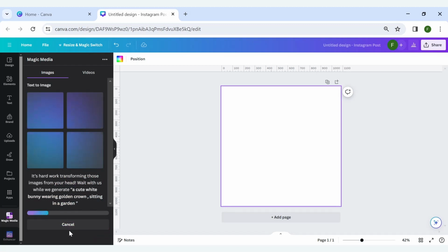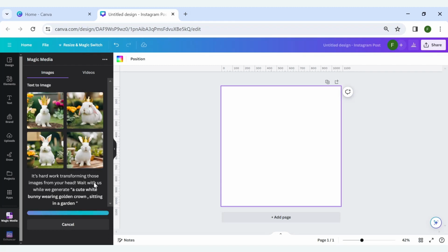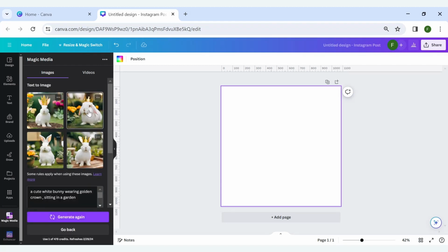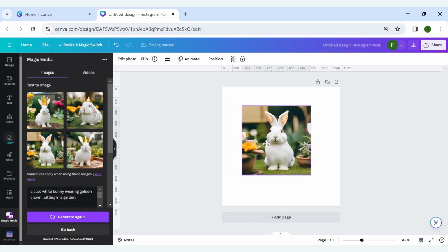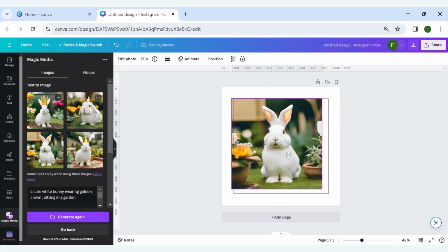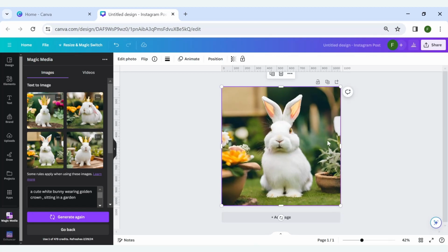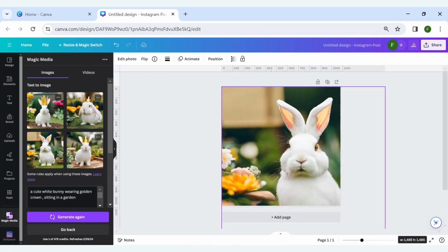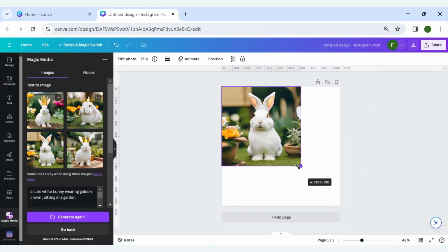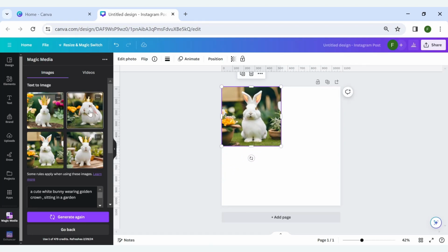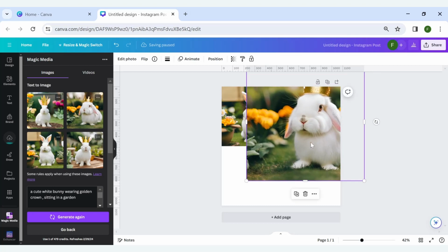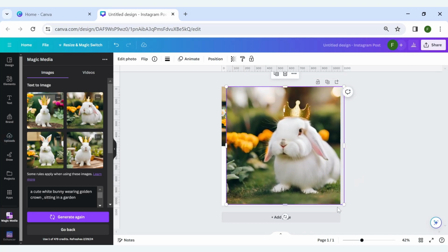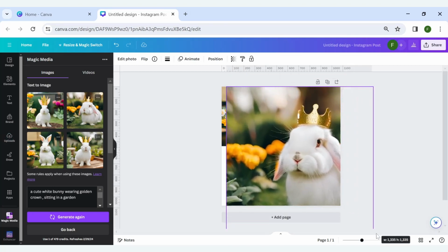Wait for a few seconds. Yeah, our images are ready. Let's check these images. Zoom into full canvas. Let's zoom in more to check the quality of the images. You get 4 different options. Let's check another one and zoom it. These are so HD and clear, and so detailed. The background, each and everything is just perfect.